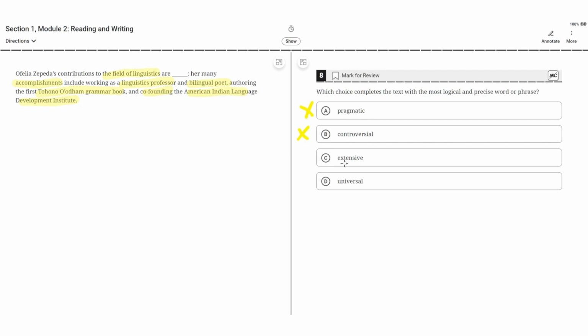So B is incorrect. C, extensive. This seems to be correct because extensive implies that her contributions were very considerable and to a great extent. And this is correct, seen in the rest of the sentence where it lists out her accomplishments. So C seems to be the correct answer. D, universal. This is incorrect because this implies that her contributions were universal to the field of linguistics. This is incorrect because her contributions to the field of linguistics were limited to only American Indian languages, not to the whole field of linguistics. So D is incorrect and C is the correct answer.